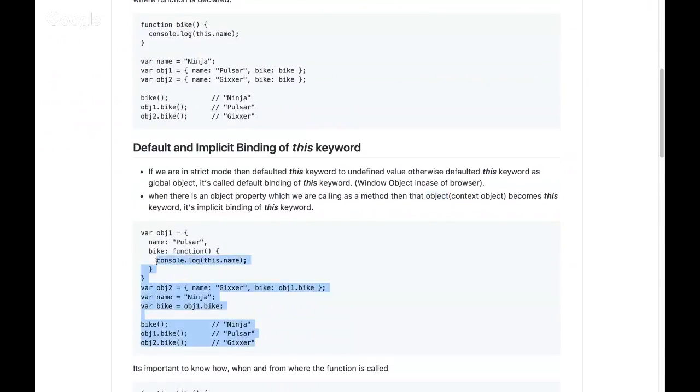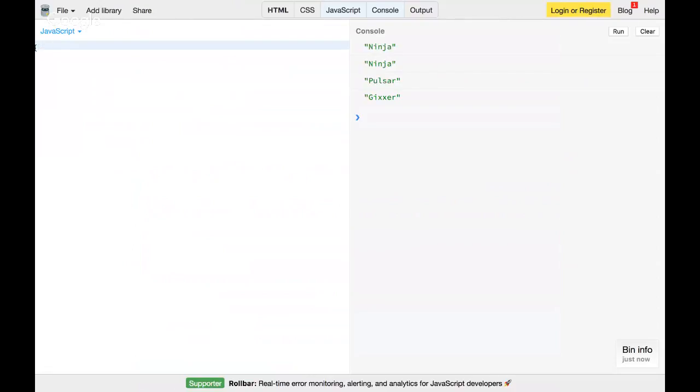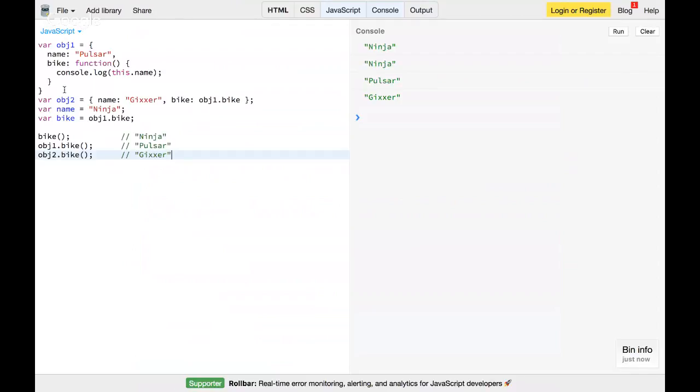Let's see one more example to make things clearer. Here I created object1, which has a property called name with the value Pulsar, and a property called bike, which is a function, meaning bike is a method of the object.